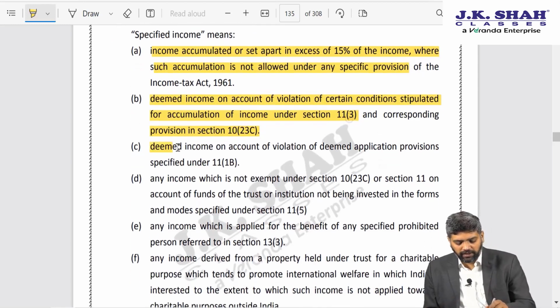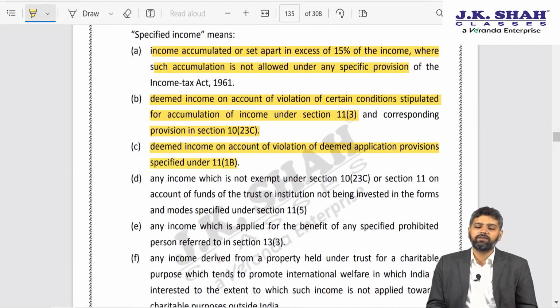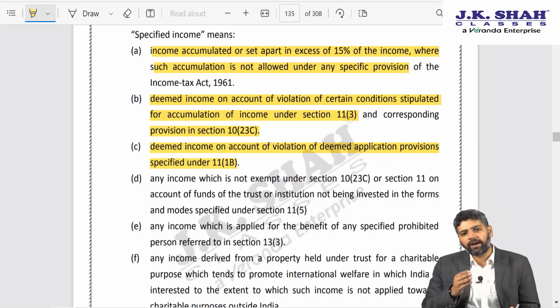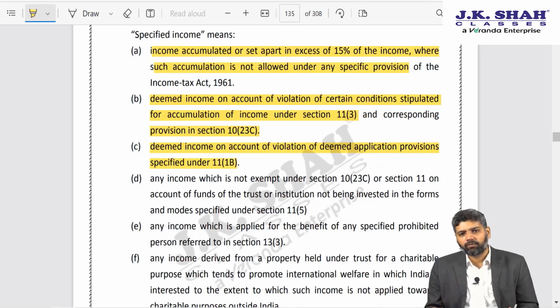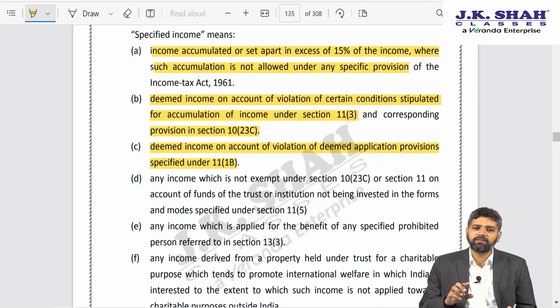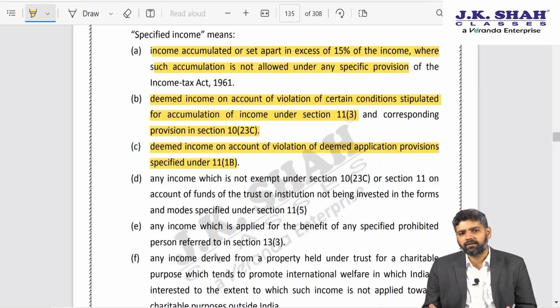Or suppose there is a deemed income on account of violation of deemed application provisions under section 11 subsection 1B. As we know, suppose you are not able to spend your income in the current year because maybe the income is accrued but it has not yet been received in your hands, or maybe due to any other reason you are not able to apply your income, then you can apply such income in the immediately succeeding year. However, you have to intimate that to the assessing officer by furnishing Form 9A before the due date of furnishing return.